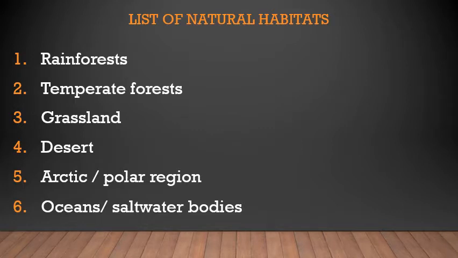Now we are going to see different natural habitats and examples of the animals which live in those natural habitats. The first one is rainforest, second one temperate forests, third one grasslands, fourth one desert, fifth one Arctic or polar region, sixth one oceans or saltwater bodies. Please repeat after me.